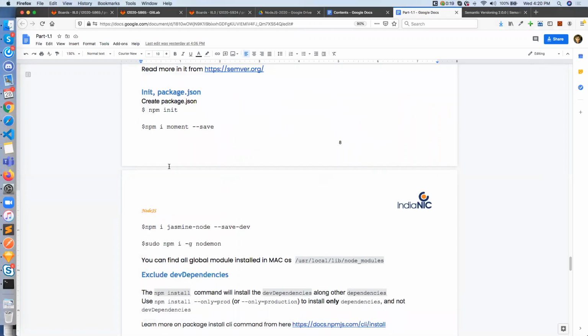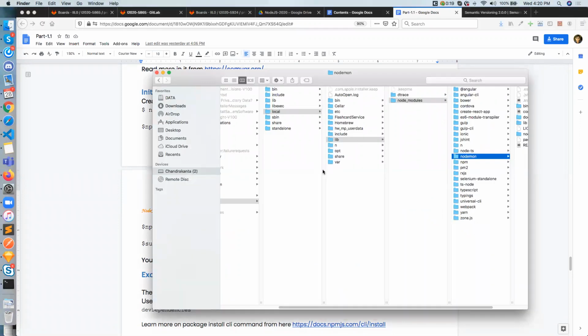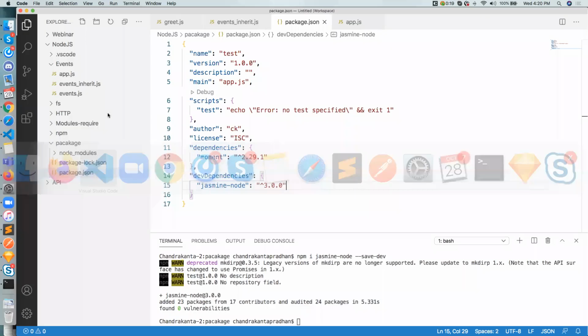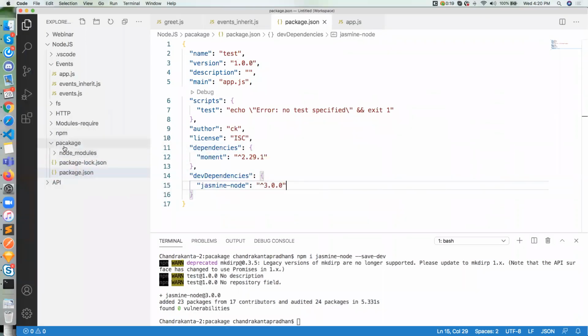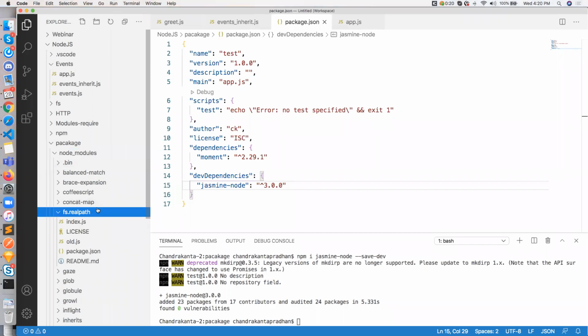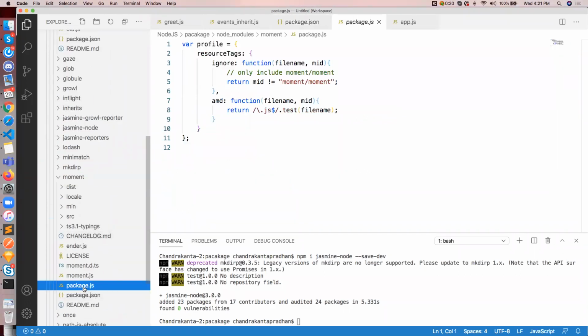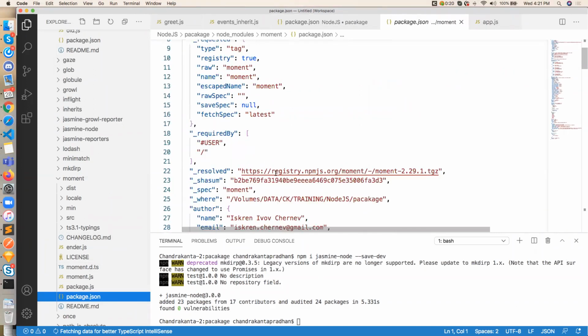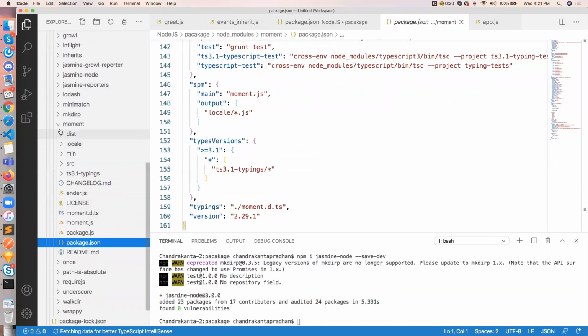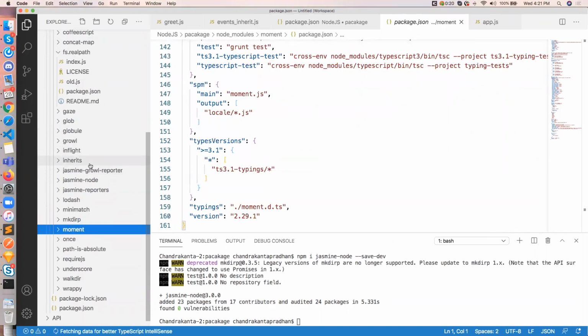But a normal installation will be stored inside your current project root directory. You can see from here, right? A node_modules folder has been created inside the package, which is my root directory, and all the packages you can see inside it have been created automatically. You can also see all the dependencies, for example, moment. Moment also has its own package.json, you can see over here, right? Every package has its own package.json.